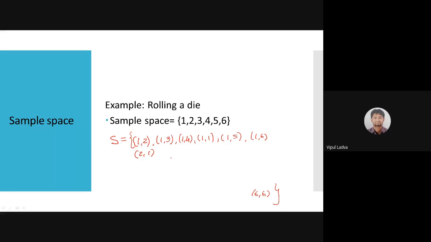Okay, good. So we are talking about a sample space if I'm rolling a pair of dice, and this will be the sample space: 1,1, 1,2, 1,3 up to 6,1, 6,2, 6,3 up to 6,6. So this sample space will contain 36 pairs. Is it 36 ordered pairs? The order of writing doesn't matter, whether I wrote 1,2 first or 6,6 first. But the order within a particular pair matters: 1,2 and 2,1 are both different. So take care of that. So this is the basics of sample space.